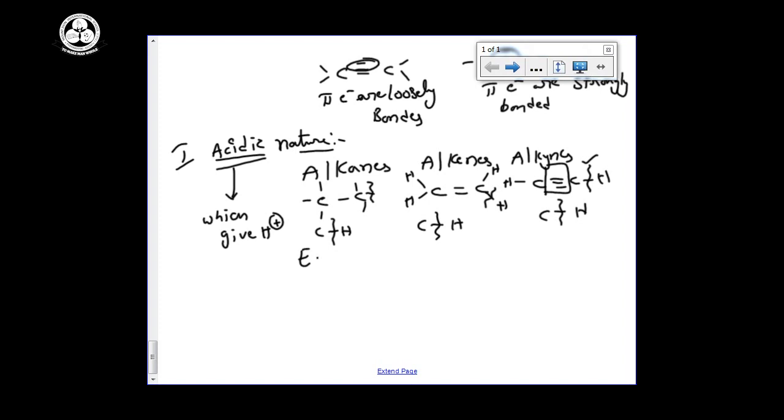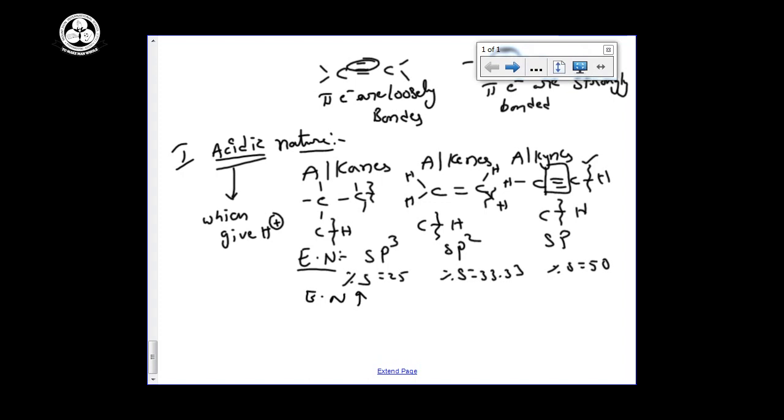Electronegativity order depends upon the percentage of s character. Alkanes are sp3 hybridized, alkenes sp2, alkynes sp. As already explained, sp3 has 25 percent s character, sp2 has 33.33 percent, and alkynes have 50 percent. As the percentage of s character increases, electronegativity increases.